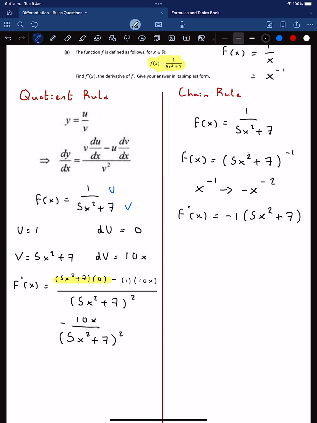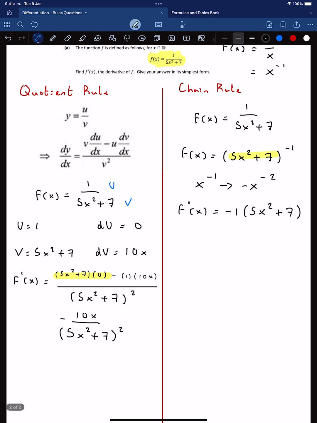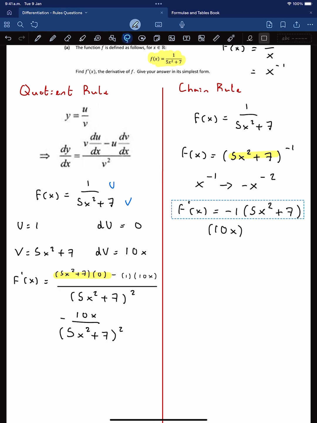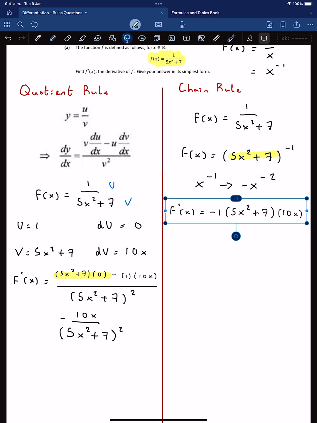Let me highlight it here: 5x squared plus 7. We need to differentiate that, so that's going to be 10x, and the 7 is going to become nothing. So we're multiplying by 10x. Let me put this all together. There we are. That's what you get when you do the chain rule.